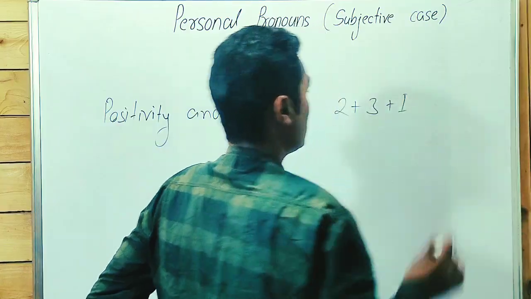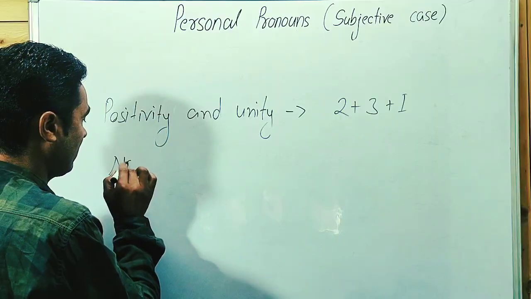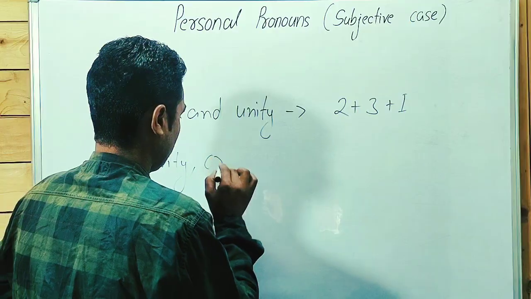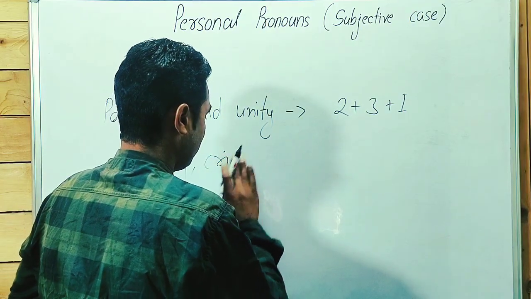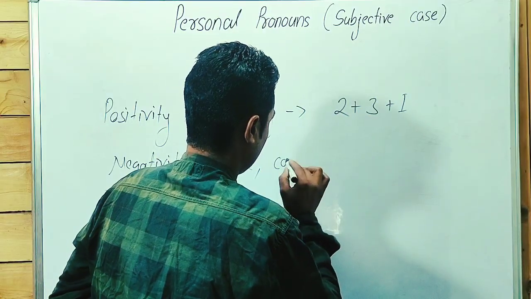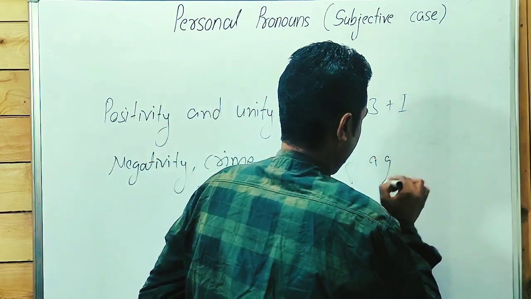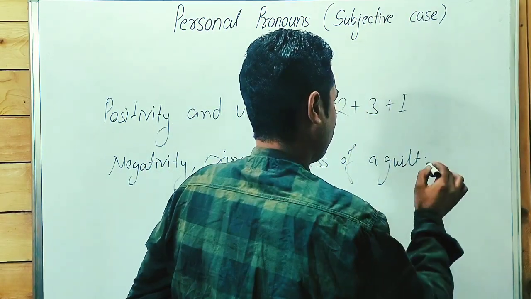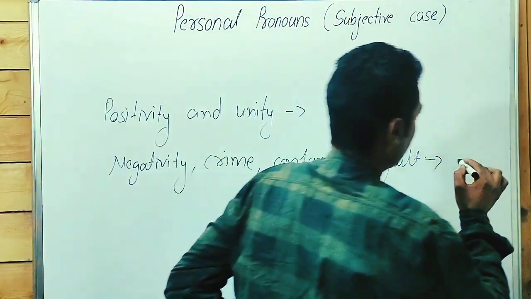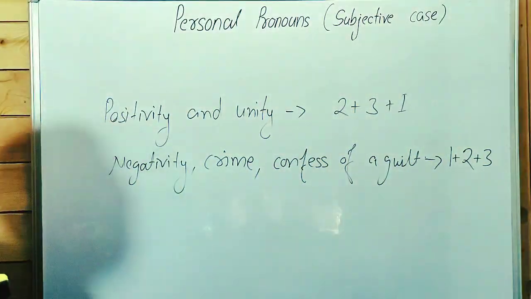When we talk about negativity, crime, confession of a guilt, etc., in this case we use 1, 2, 3. I'm so sorry. First person, second person, and third person.